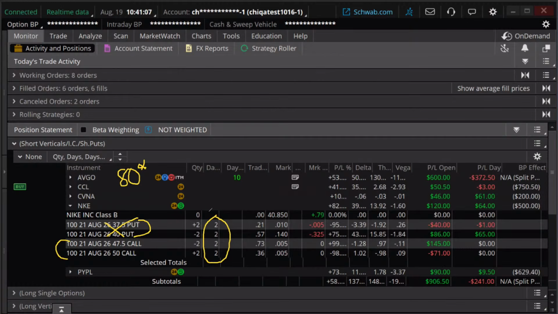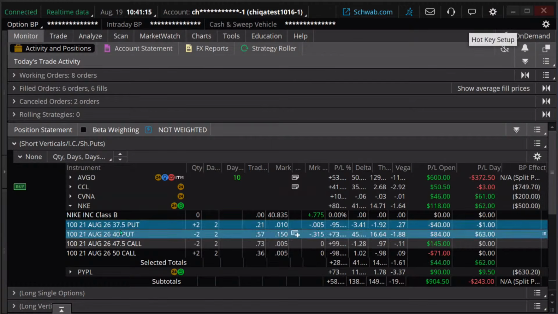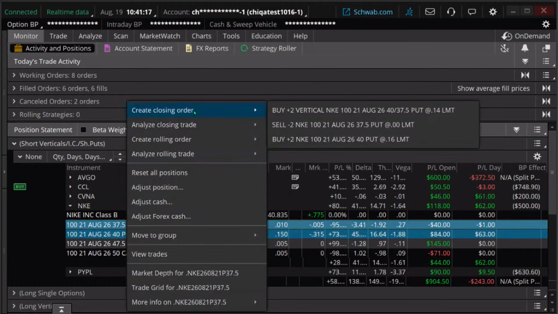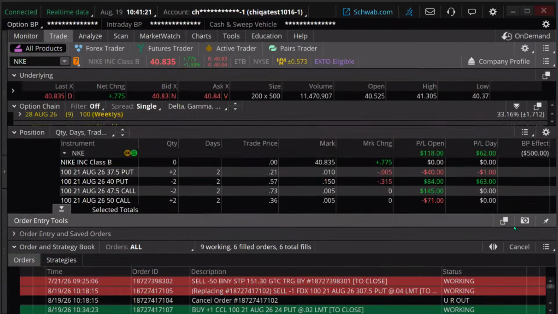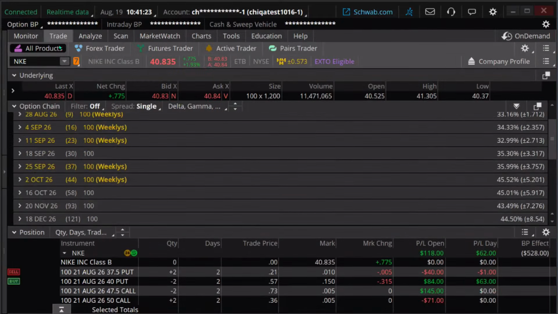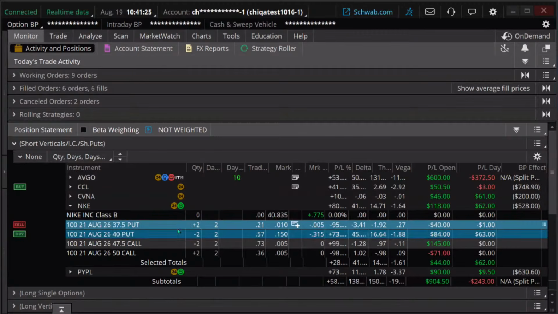Let me clear my drawings. Let me get out of that. And you can just get out this way, create a closing order. We're going to sell that out and confirm and send. And we're going to send that. And it's not filling because they're almost worthless.